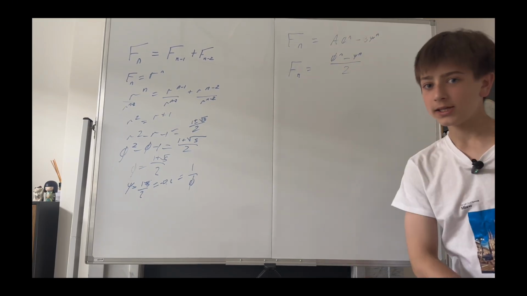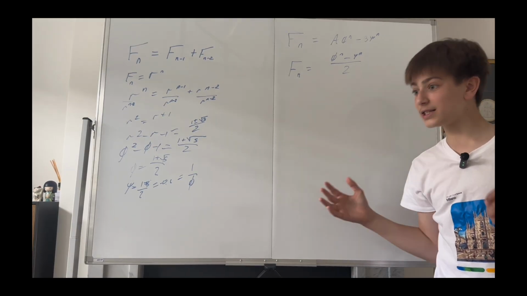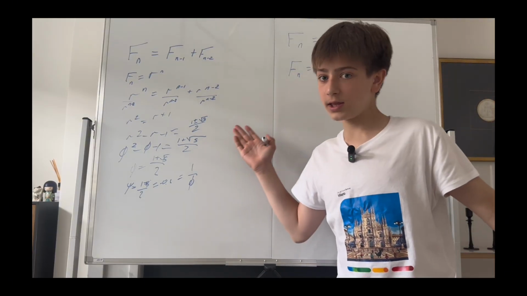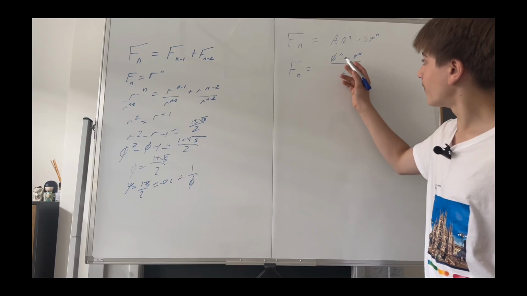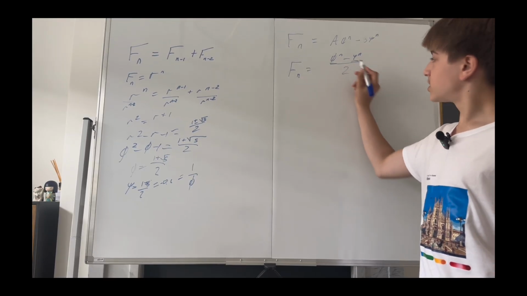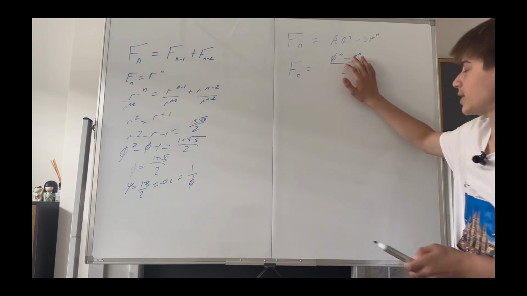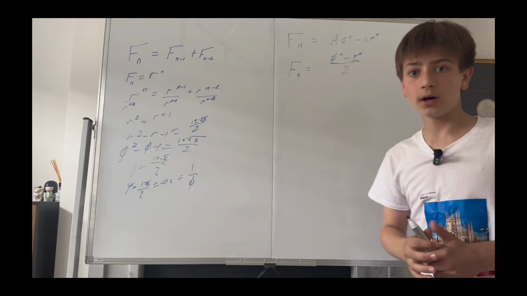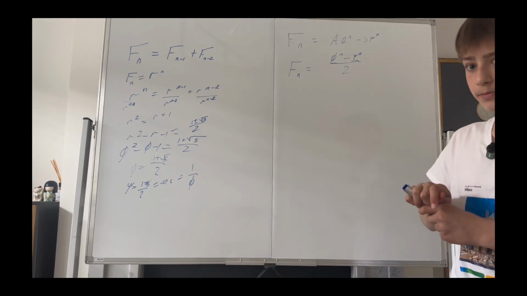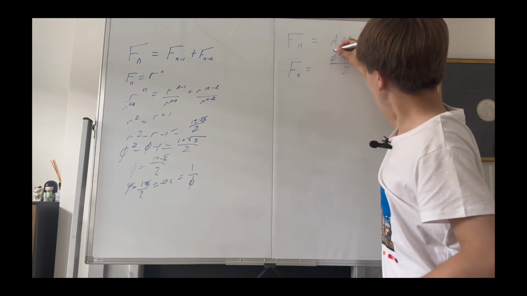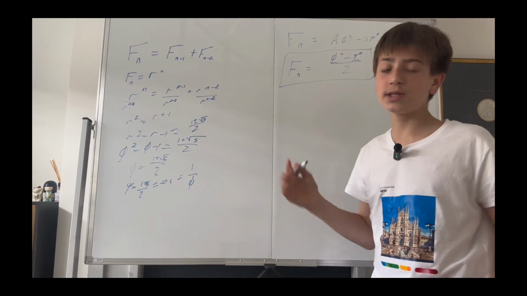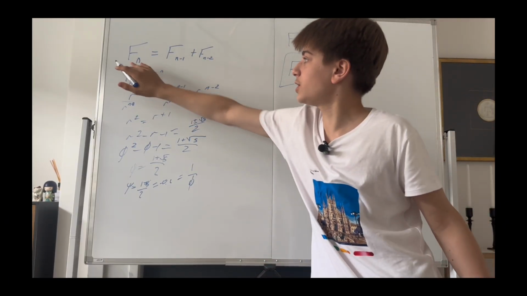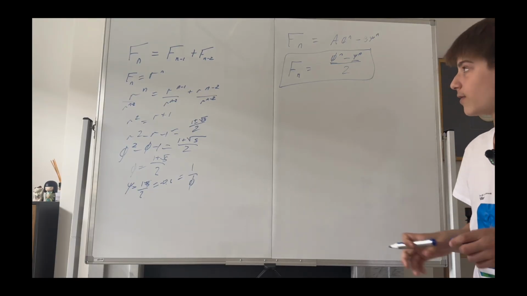psi to the n over the square root of 5. Now, this is obviously very similar to this. Literally has the golden ratio stated twice. This isn't the golden ratio, but it's very similar. It is completely intertwined with the golden ratio, this constant. So we've basically found a new way of expressing the Fibonacci sequence. Now, this is obviously much less efficient than just using the normal definition, but it's a cool way to represent the Fibonacci sequence.